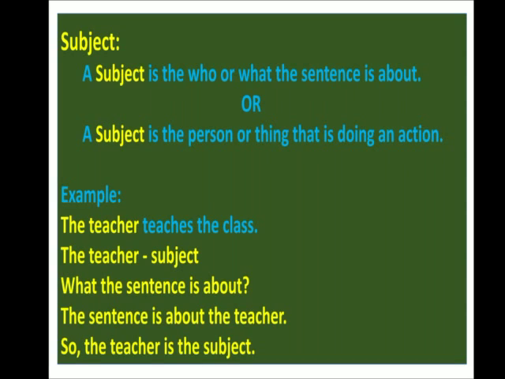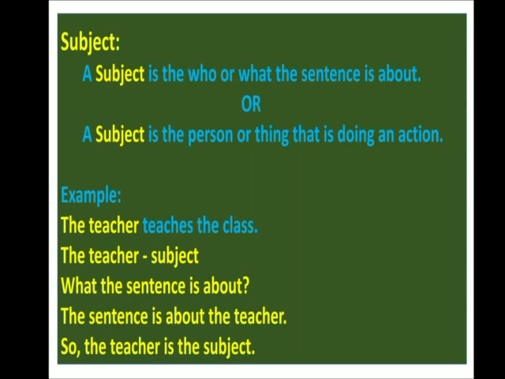Okay, now let's see the example. As we do the examples, you will understand it more clearly. First example is the teacher teaches the class. Here the teacher is the subject. What is the sentence about? The sentence is about the teacher. So the teacher is the subject.